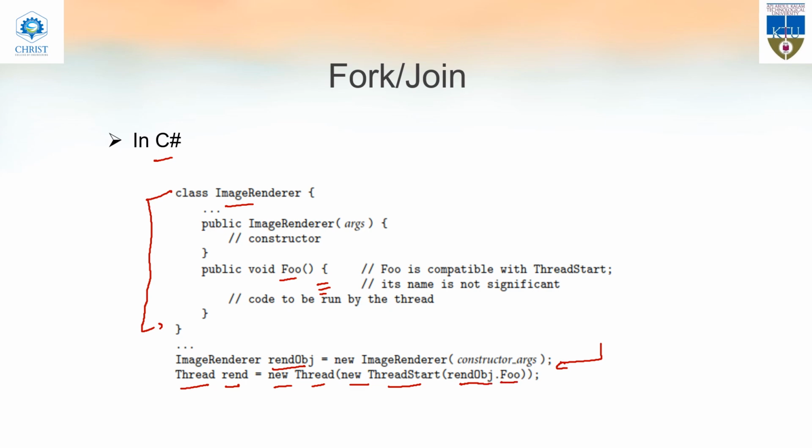Here foo is the function in which the statements that need to be executed as a thread are stored. Okay, so this is how a thread is created in C#. This is similar to the fork and join concept. So for fork and join, we can see that Java is there, Modula is there, and also in C# we are using fork and join.